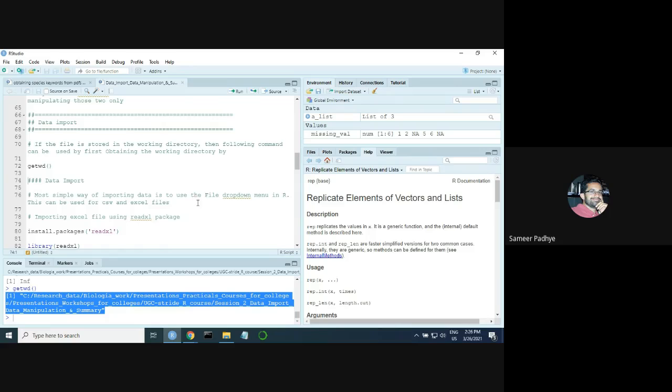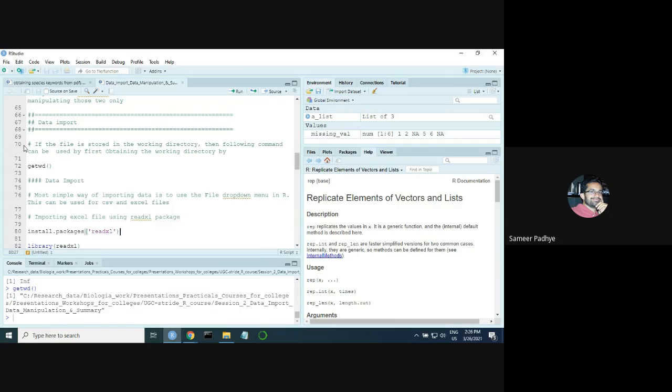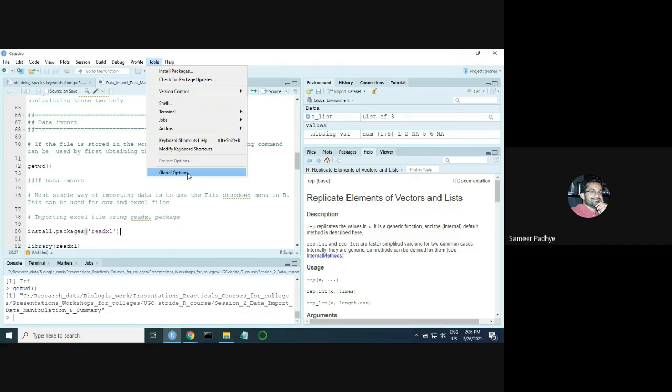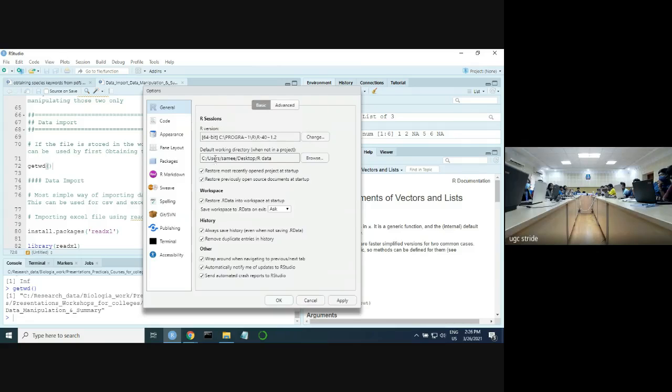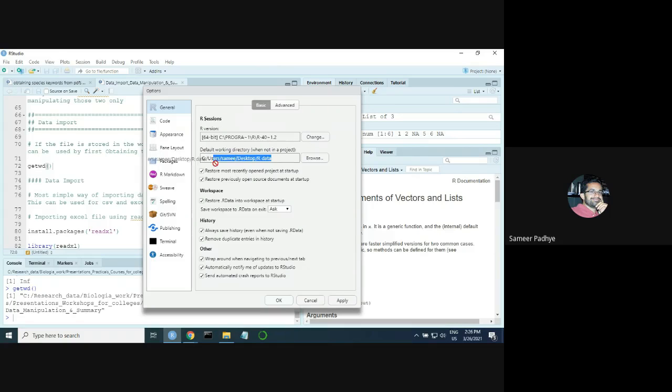Now suppose you want to change this, because you are not happy with this particular working directory. The way you change it is, you go to the Tools drop-down menu, go to Global Options, and click that. If you look at the second option here, what is written? Default working directory.